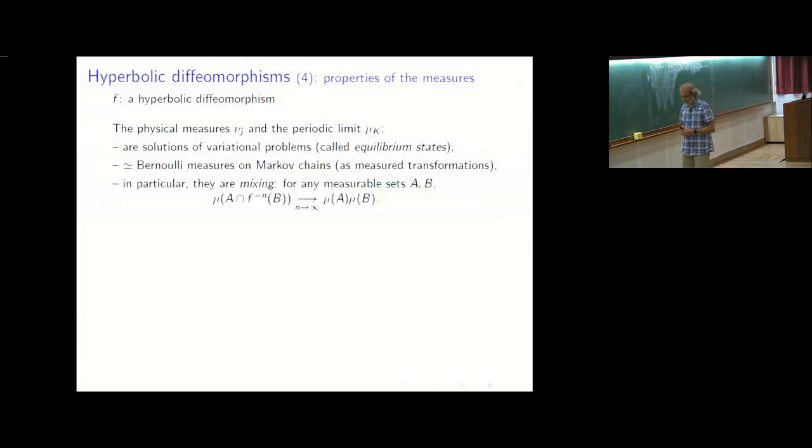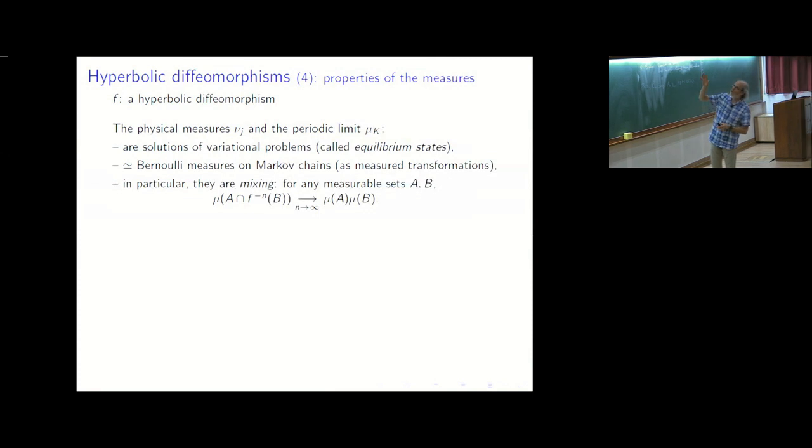If you look, each time you take one of those measures, you may look at the system as a measurable system, so up to measurable equivalence, and try to classify the system. And if you do that, the systems you find in the hyperbolic setting, these measures, are well-known systems. They are Bernoulli measures on Markov chains for some good weights. So we understand well these measures up to measure transformations. In particular, they are mixing.